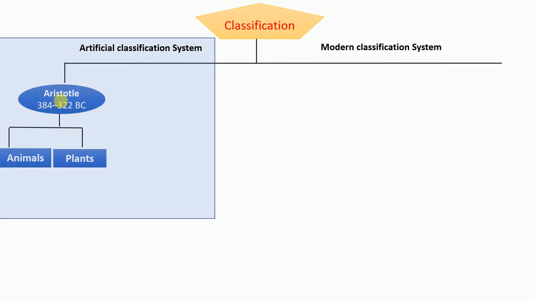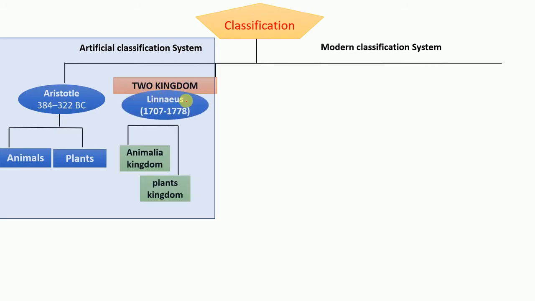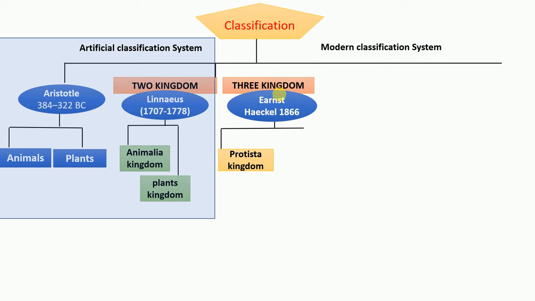I have already stated so many things about Aristotle, and there were two kingdom classification systems: kingdom Animalia and kingdom Plantae, and the three kingdom classification system given by Ernst Haeckel, and he added Protista as a kingdom which includes all unicellular animals, and the rest of the two are the same.